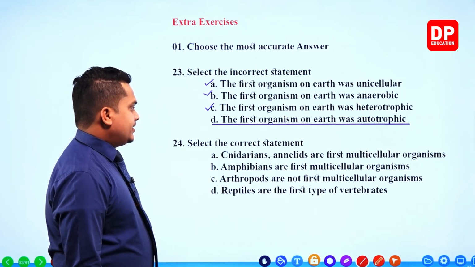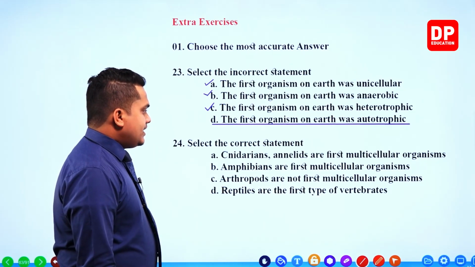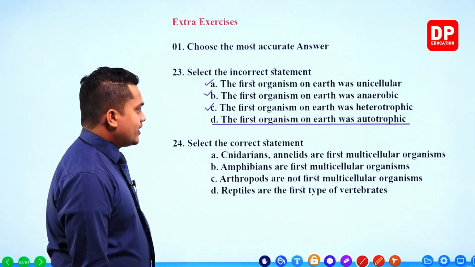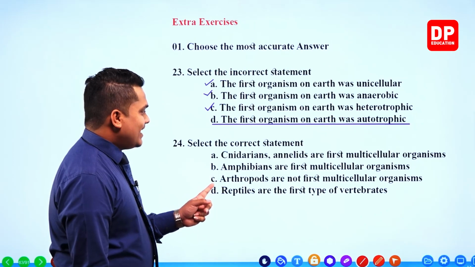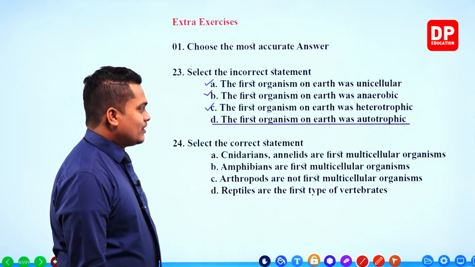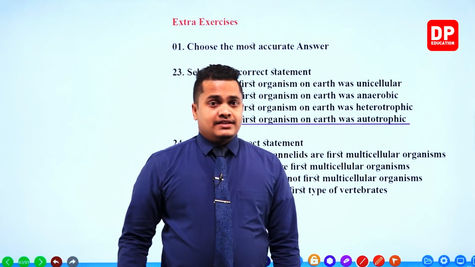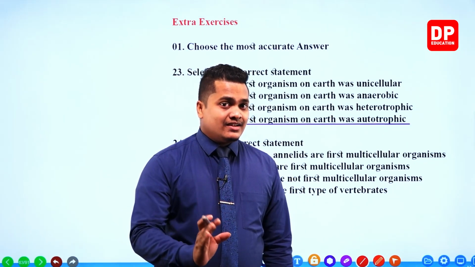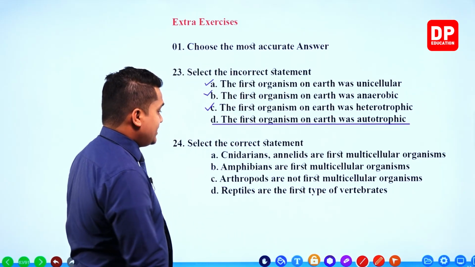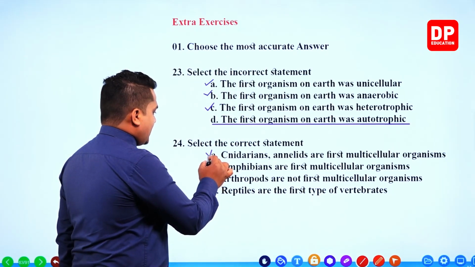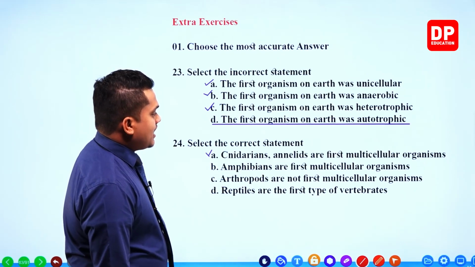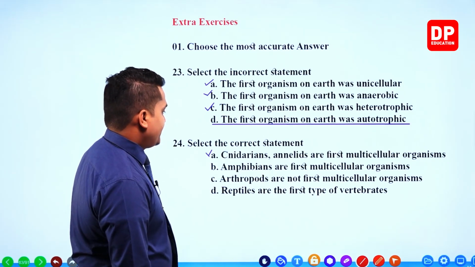Next one. Select the correct statement. Cnidarians, annelids are first multicellular organisms. It is correct, right? Cnidarians, annelids and arthropods. Those are the first three categories of multicellular organisms to thrive on the earth. So it is correct, no problem, my dear children.